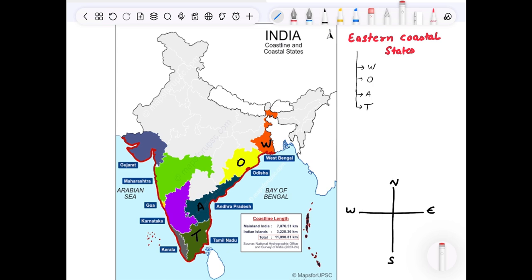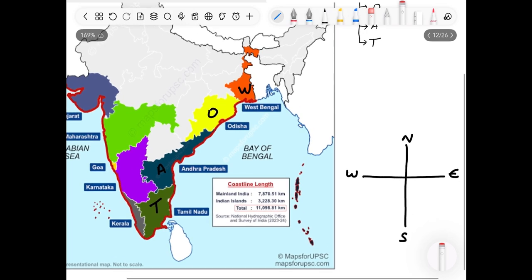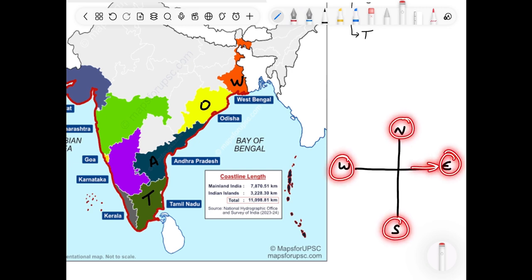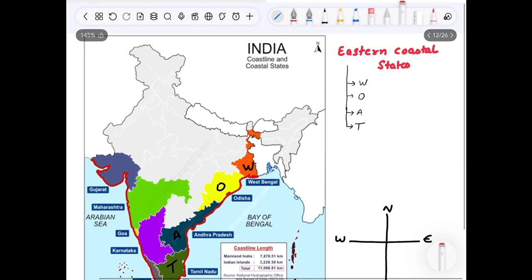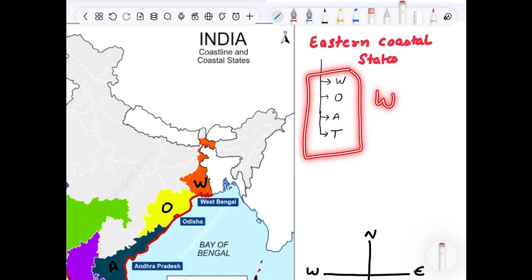Let's cover the eastern coastal states. As far as basic directions are concerned, this is north, this is south, this is west, and this is east. So we are covering the eastern part, the eastern coast, this. Fine, so let's start. There is a simple mnemonic for eastern coastal states, that is WOAT.